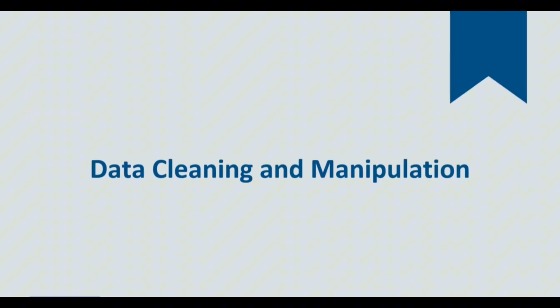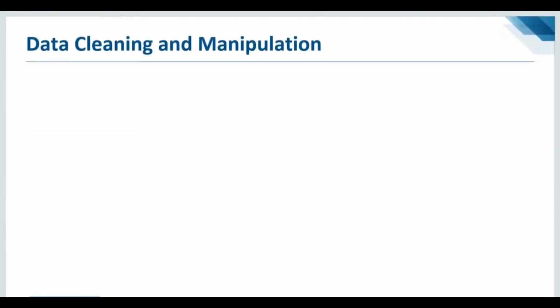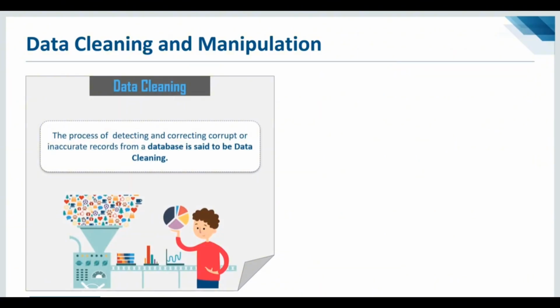Now let me quickly move on to the next skill that is important for a data analyst, that is data cleaning and data manipulation. Once you get your data, the first step would be to remove all the unwanted data. The process of detecting and correcting corrupt or inaccurate records from a database is said to be data cleaning, or data cleansing, or data wrangling. You need to make sure that all the null values, the corrupted values, or a column from the data are removed before you start analyzing the data.